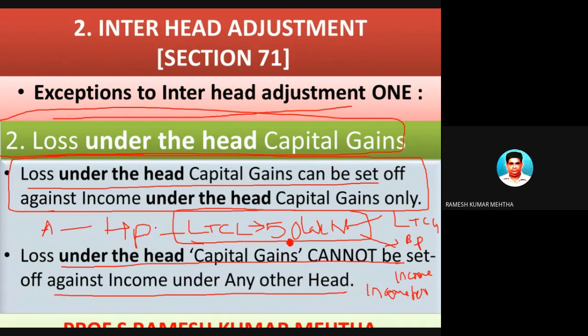So as I already told, long-term capital loss can be set off against long-term capital gain only, and short-term capital loss can be set off against short-term capital gain or long-term capital gain, and these two cannot be set off at any cost under any other source of income. So hope you have understood this part.